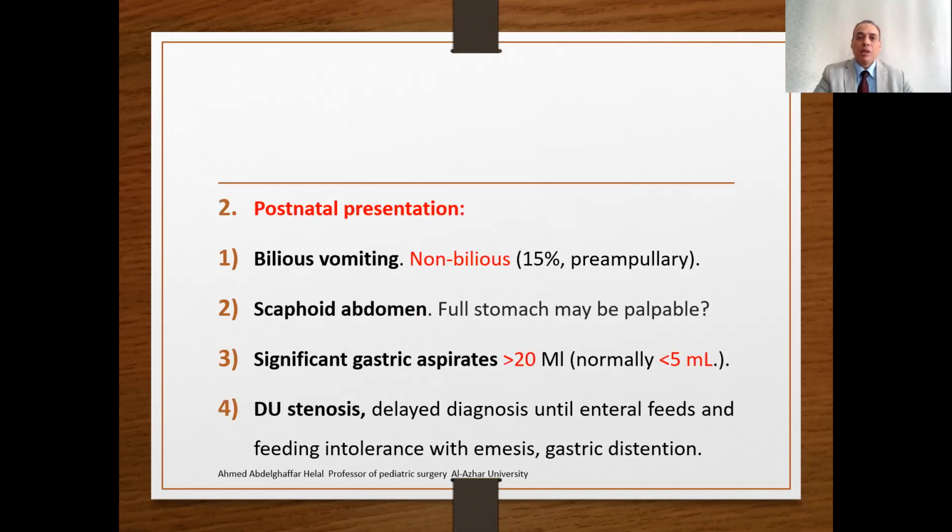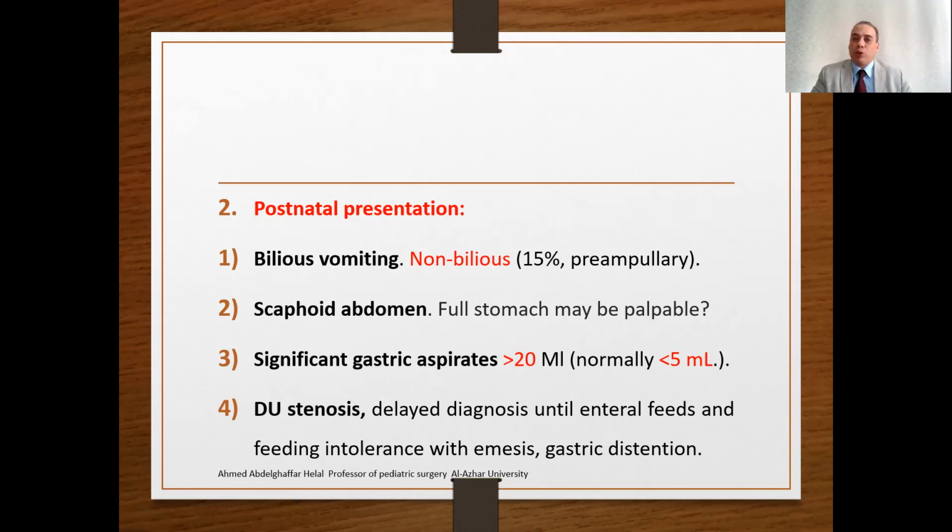The postnatal presentation. When the neonate or infant is born, there will be bilious vomiting. Bilious vomiting means vomiting containing bile. However, non-bilious vomiting is reported in about 15% of cases if the duodenal obstruction is preampullary, proximal to the ampulla of Vater, so the obstruction is before the entrance of the bile duct.